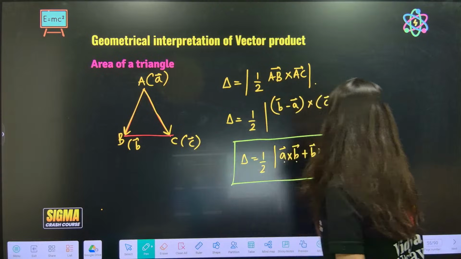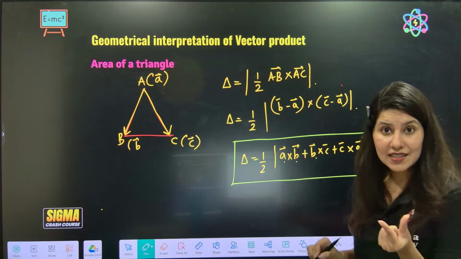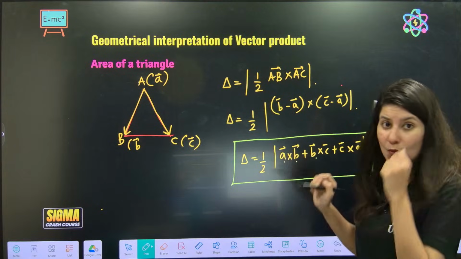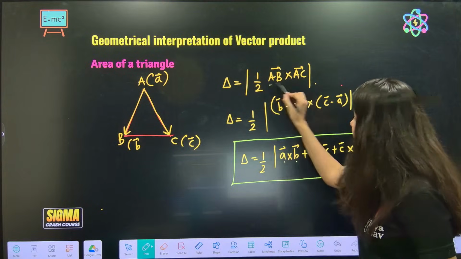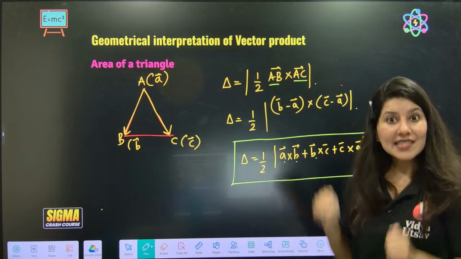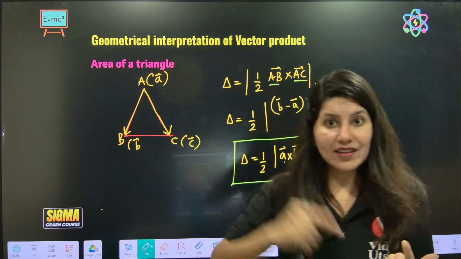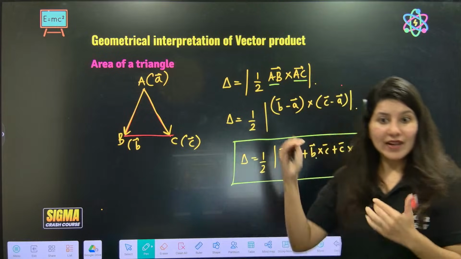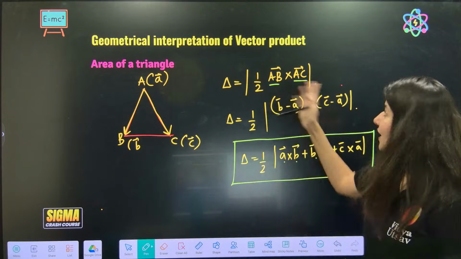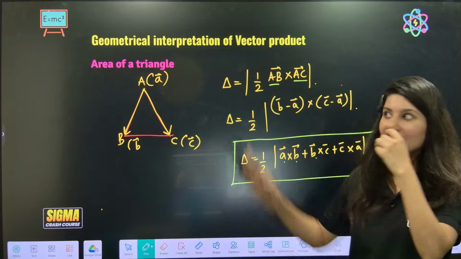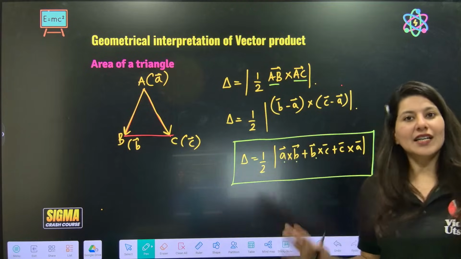Where small a, b, c are the position vectors of the vertices, and AB, AC are sides. So suppose two sides are given to you, that is, a vector parallel to or along the side is given. Then you don't have to apply your brain. Just cross product, divide by 2, magnitude, done.